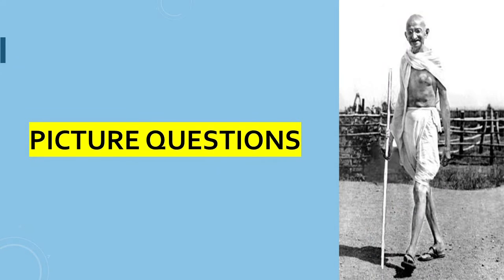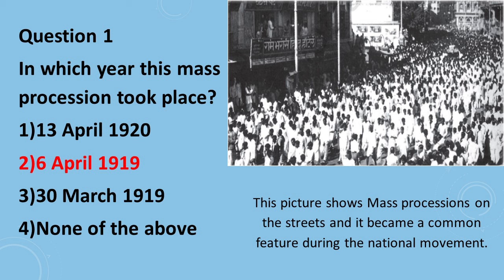Okay, let's now start with the picture questions. Question number 1 is, in which year this mass procession took place? And the correct answer is option number 2, 6 April 1919. This picture shows mass procession on streets and it became a common feature during the national movement.